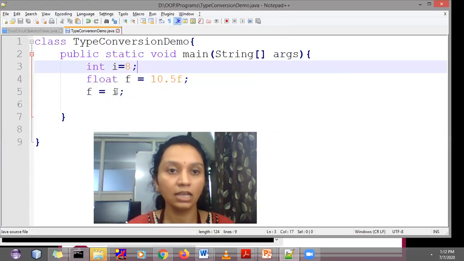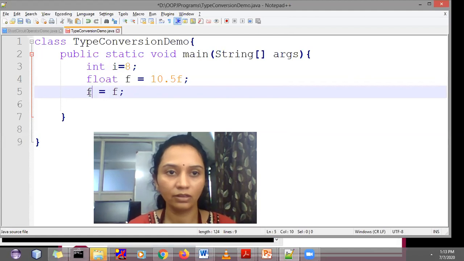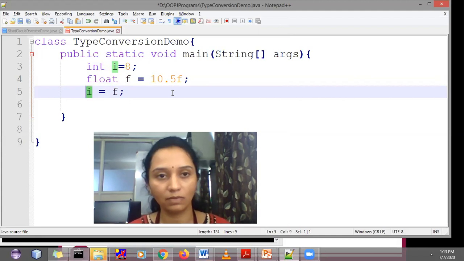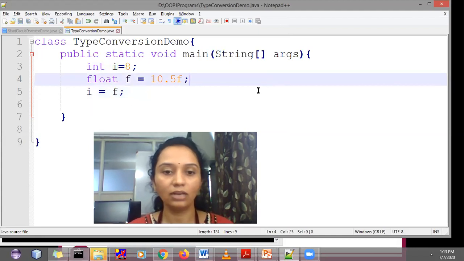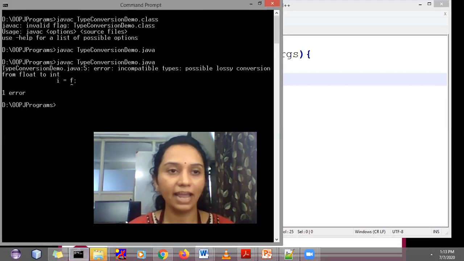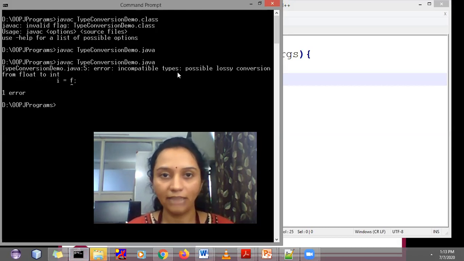Now I am changing it. I want to assign the value of f into i. That means a float value is going to be assigned to an integer variable. Here the types are compatible, but automatic conversion is not possible. Whenever you write such code and compile it, you will get an error: incompatible types, possible lossy conversion from float to int. You will get such an error inside your code.